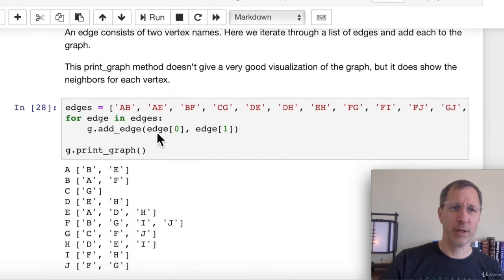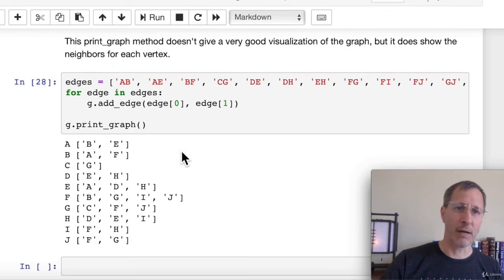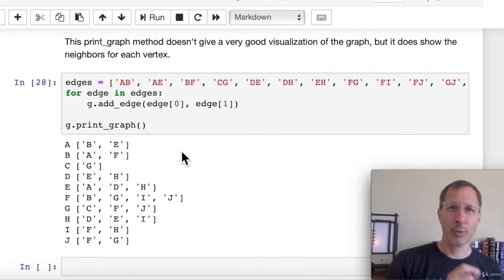And then in adding edges, well, I just created a list of edges here. Basically each entry consists of 2 letters, which are the 2 vertices that edge connects. And then we iterate through those and we add edge with the first letter and the second letter, passing those 2 in. And lastly, we print the graph. So now we have a graph with a bunch of vertices and a bunch of edges.